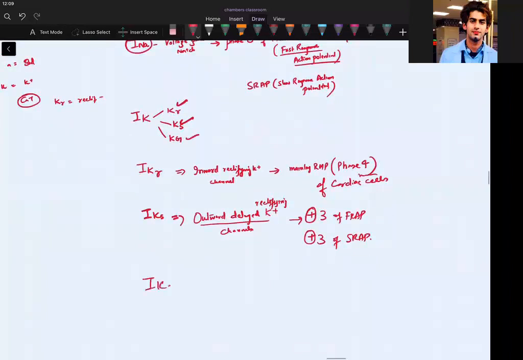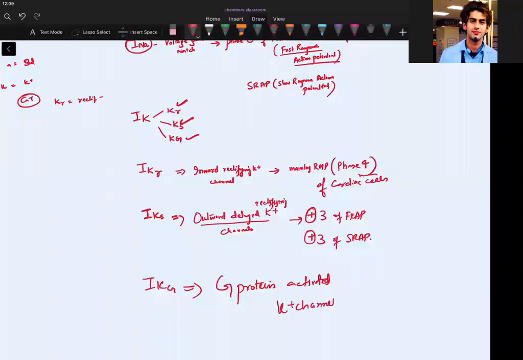IKG. It's not LKG, lower kindergarten, it is IKG. IKG means G protein activated potassium channels.